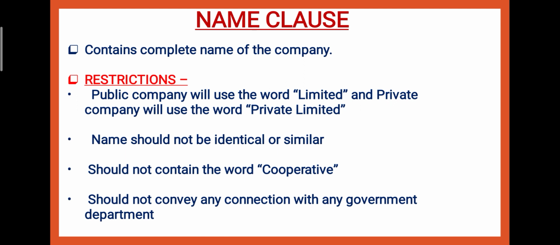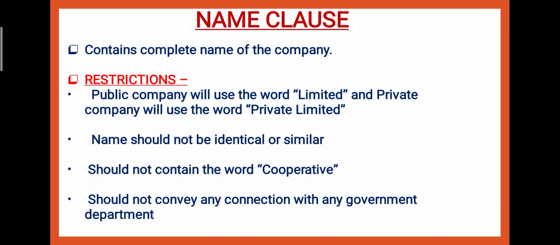But while deciding about the name of the company, certain restrictions are there. These restrictions are: a public company will use the word limited and a private company will use the words private limited. Then the name should not be identical or similar.